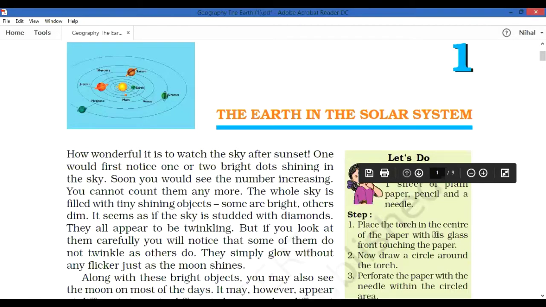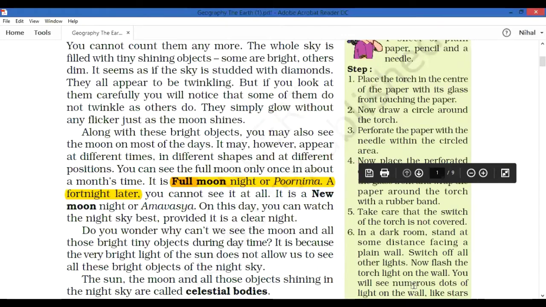Along with the stars, what can we see in the night sky? We can see the moon. But what is the difference between star and moon? A star is always twinkling, but the moon is not twinkling. The moon we can see in different sizes, different shapes and different positions in the night sky. Sometimes it may be a full moon, sometimes half or a line, or sometimes there will be no moon in the night sky.